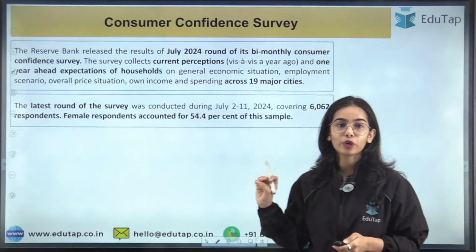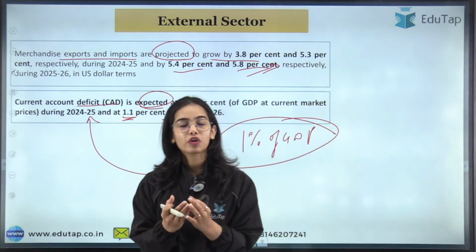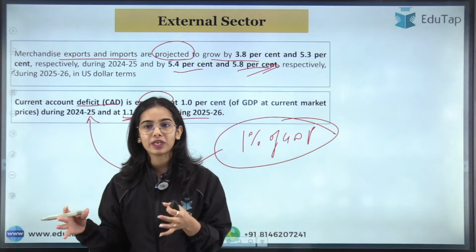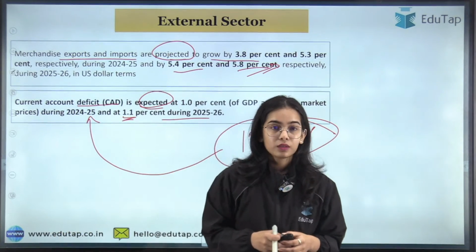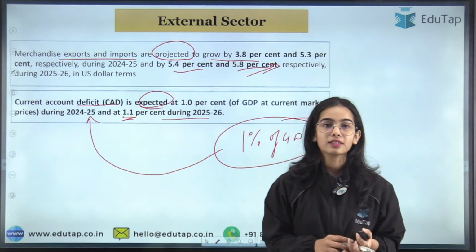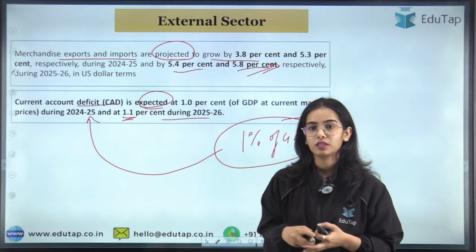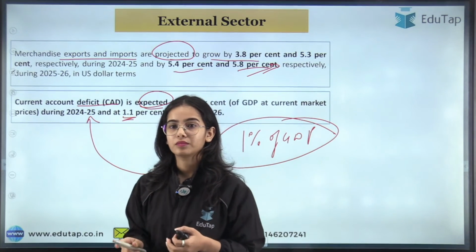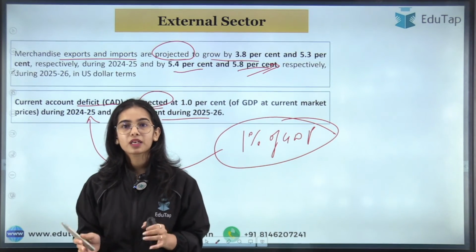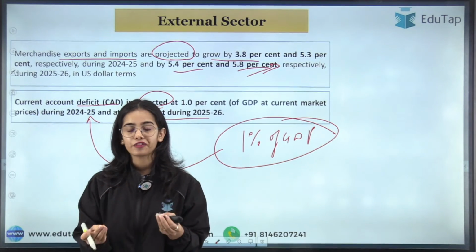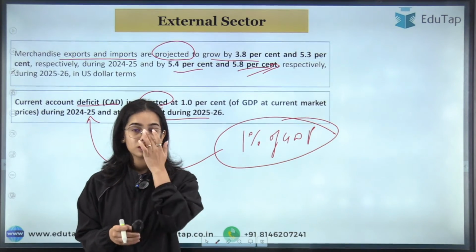Now coming to the consumer confidence survey. So the survey of professional forecasters, is it clear? Any confusion anyone has in the survey of professional forecasters? Give me a thumbs up, give me a fire sign if you have understood this clearly.